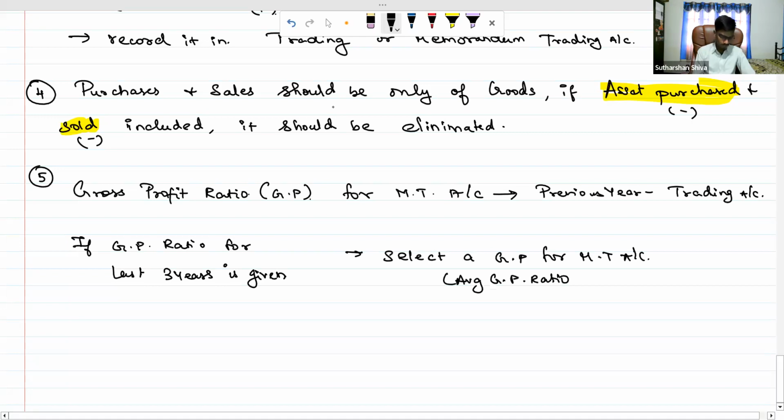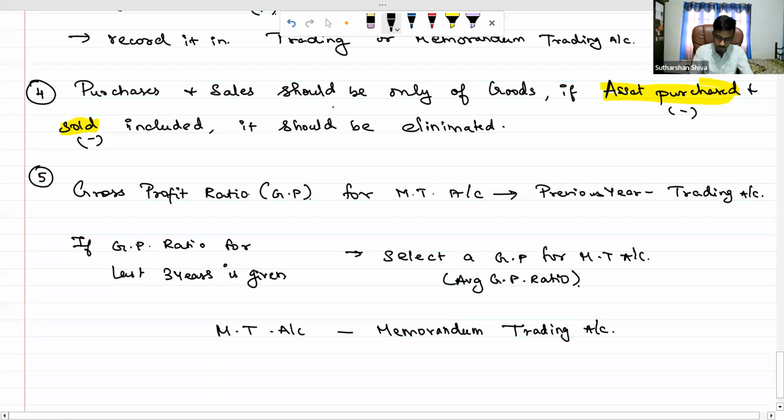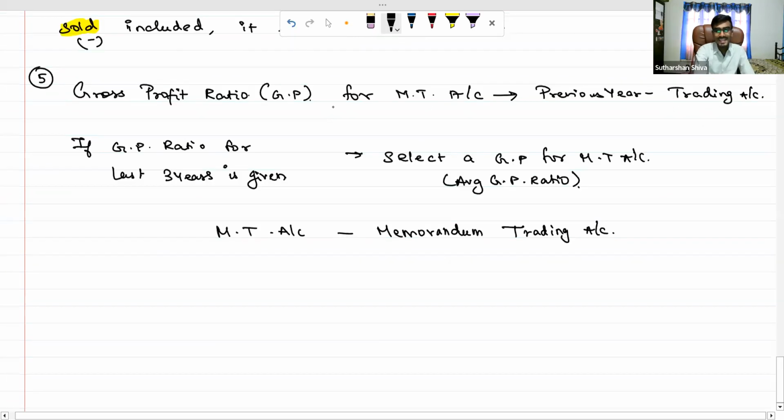Average GP ratio you should take. Okay, wherever I am mentioning MT account, it is denoting what? Memorandum trading account. Okay, so in this case, there may be few things you need to do also regarding sales.